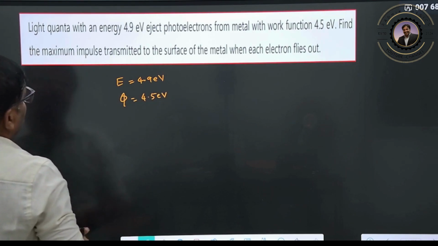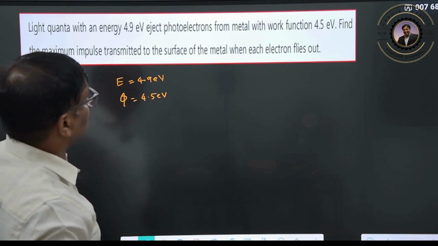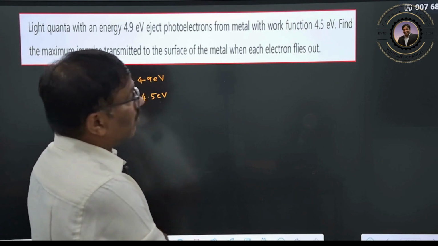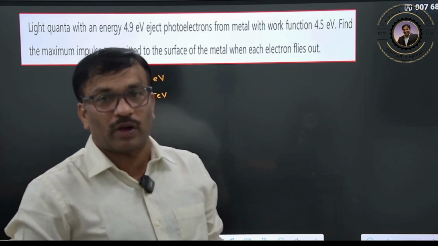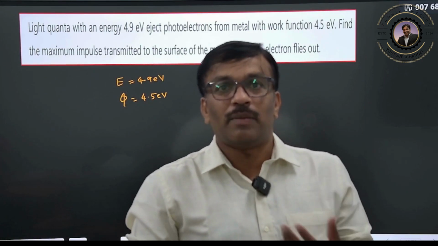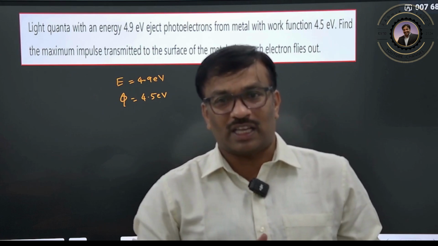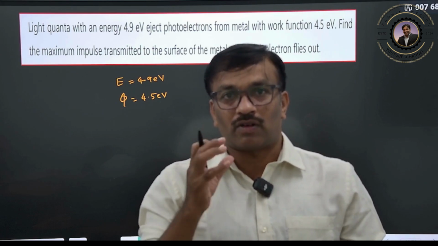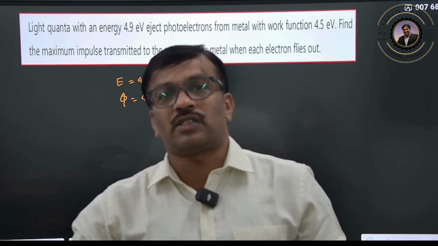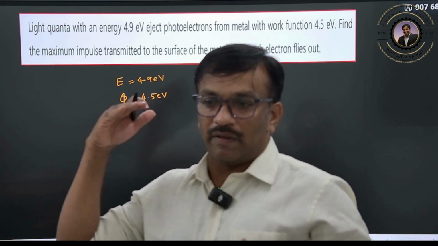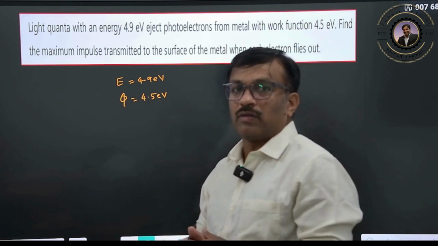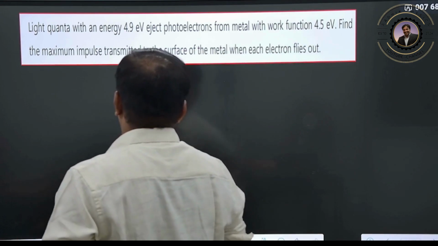Find the maximum impulse transmitted to the surface of the metal when each electron flies off. And one more important point now: here, emission of electrons will not take much time. Electron emission will be at the very instant. Immediately when light is falling, immediately the electrons will be emitted. So that you can remember.